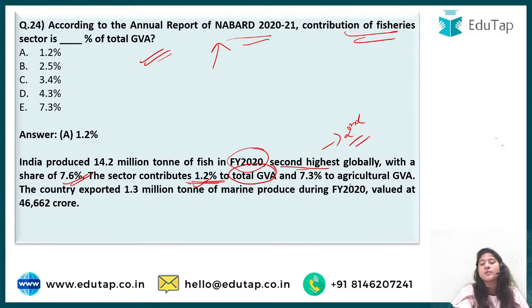But when we talk about agricultural GVA, the portion of fisheries in agriculture GVA, then it is 7.3%, that you should know. Okay, so for the total GVA of the country, it is 1.2, but for the agricultural GVA, it is 7.3. All right. I hope this is clear to you all.